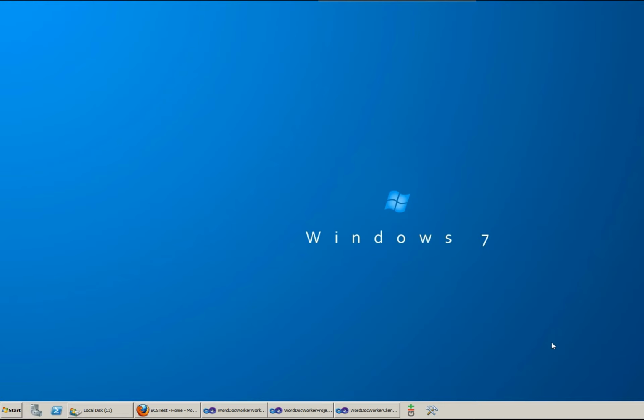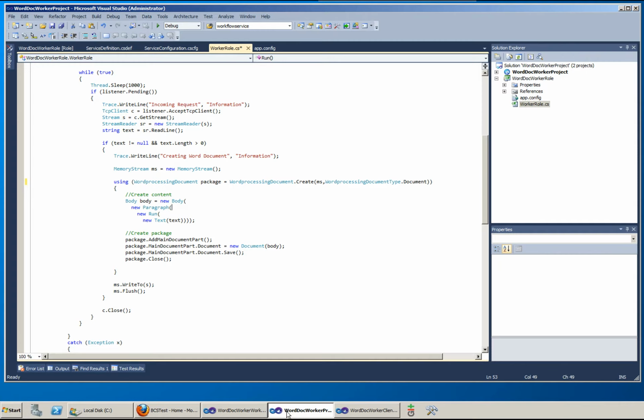What we are going to do in this first demo is create a web service, or a hosted service as it's called in Azure terminology. We are going to host it on Azure, and first I'm going to call that service using a console application, and then I'm going to call that service with a SharePoint workflow. So let me show you the project or the web service which we're going to host.